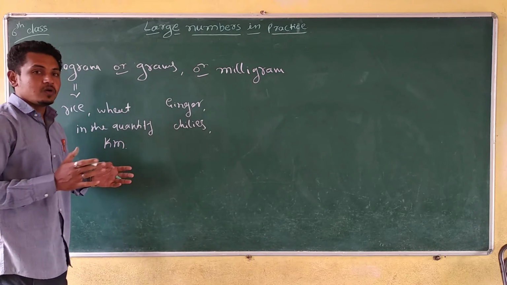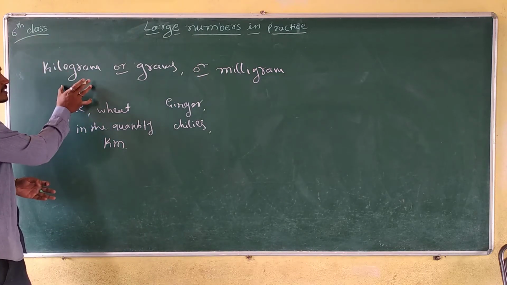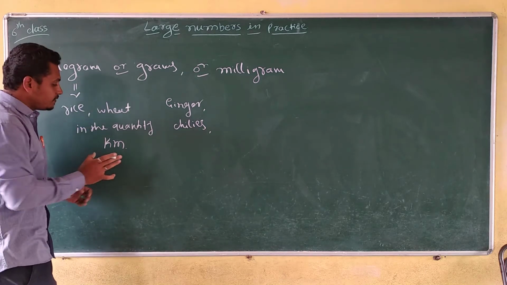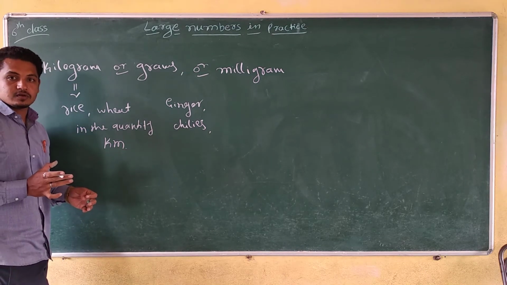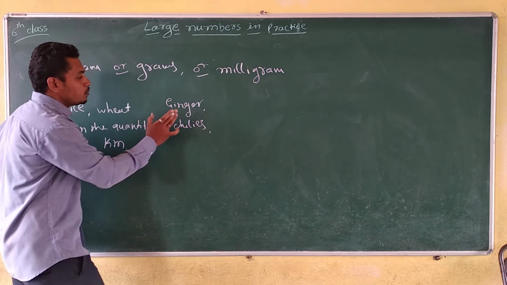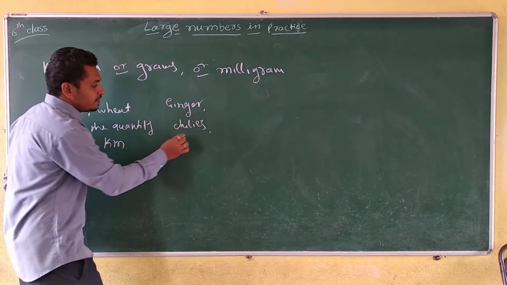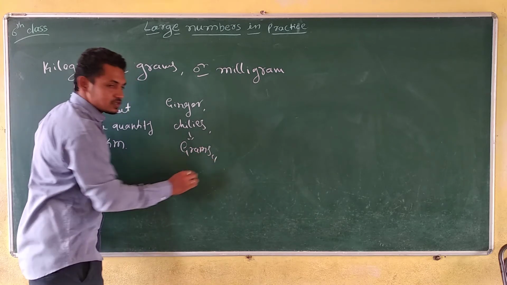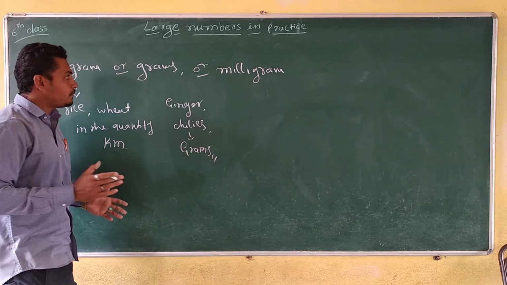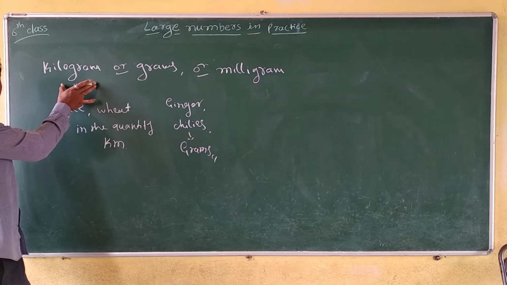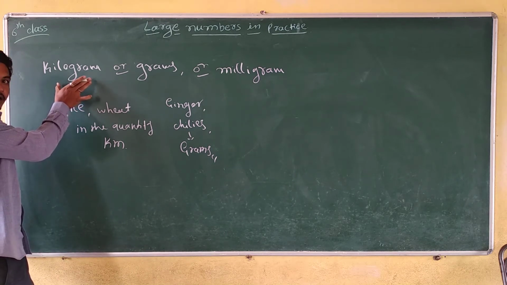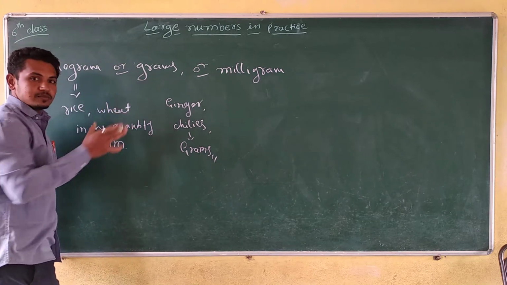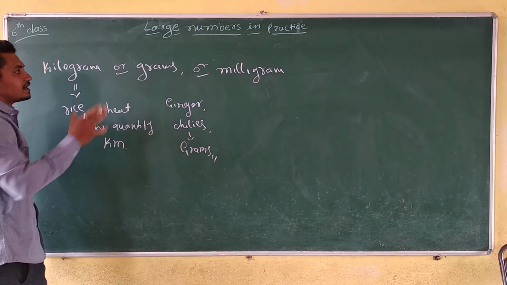At that time we can't buy it in kilograms. We buy ginger and chilies in the quantity of grams. Is it right? So therefore kilogram is greater than grams.